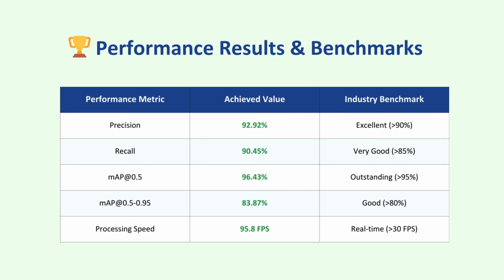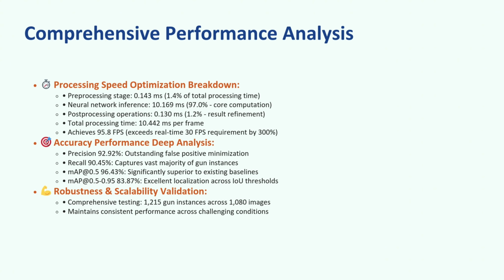About results, our YOLOv10 model achieved very strong results. On the validation set, we reached a precision of 92.92%, recall of 90.45%, mAP at IoU 0.5 of 96.43%, and mAP across thresholds of 83.87%. In terms of speed, our model can process around 95.8 frames per second, which is much faster than the real-time requirement of 30 frames per second. This shows that our system can be deployed in practical scenarios such as live surveillance.